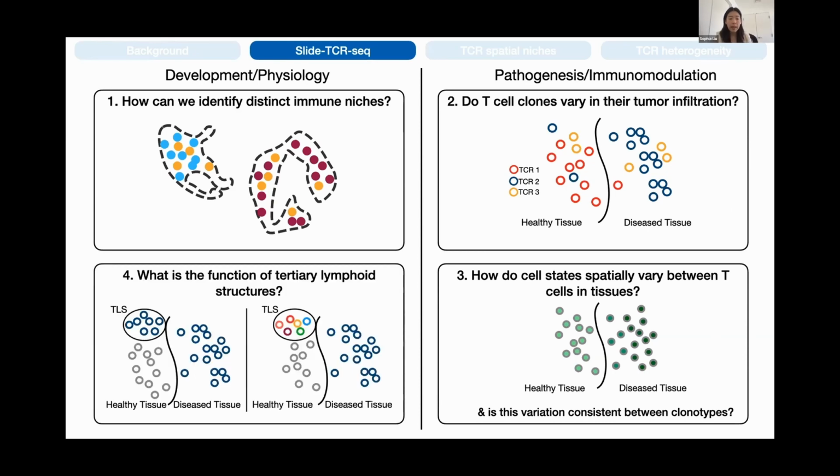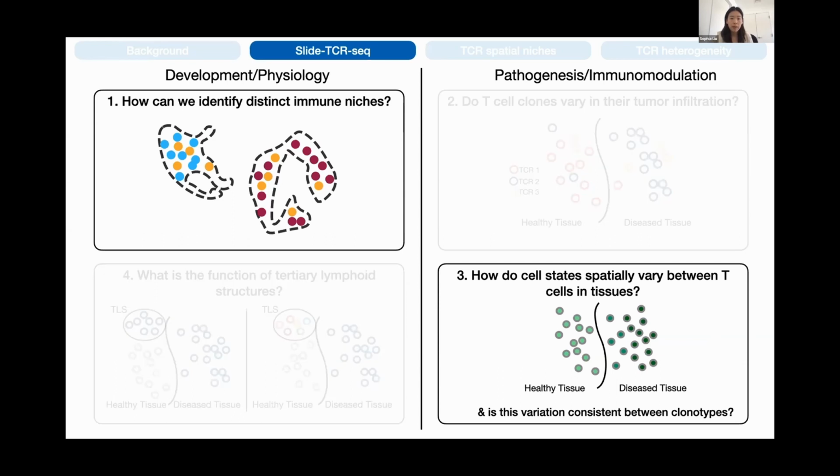And last, we also begin to characterize the unknown function of tertiary lymphoid structures. For the sake of time, I'm going to talk about these 2 stories: how we can identify these immune niches and how cell states vary between T-cells and tissues. But this is recently published, so I'm happy to email the PDF to anybody, or it's online.